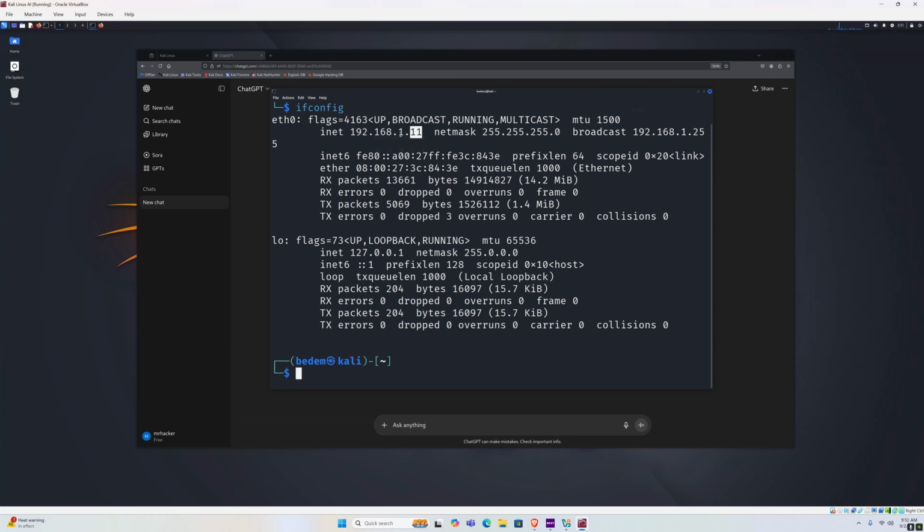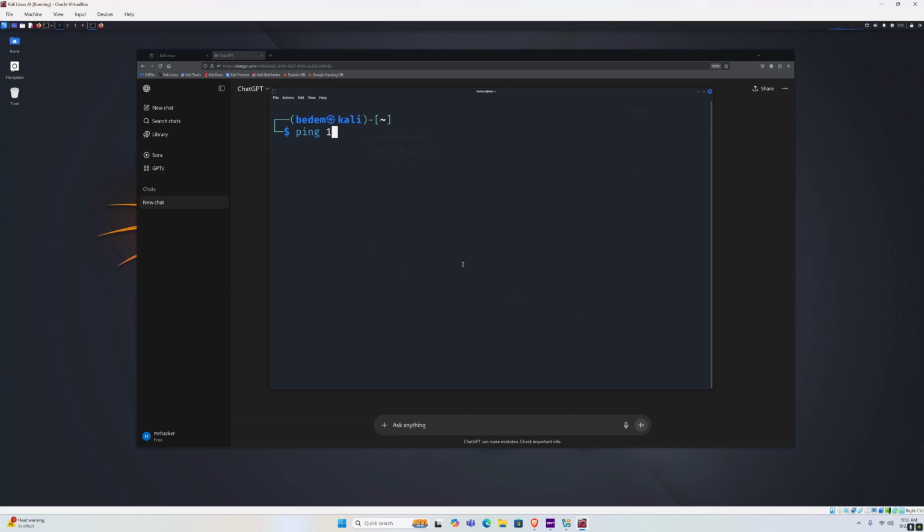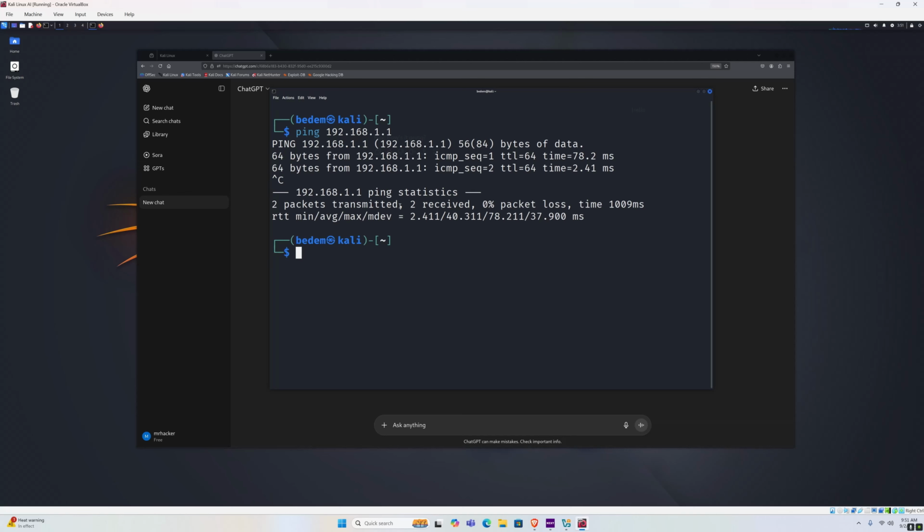Now I will have a local IP address that will belong to my local network. And now I can communicate with the devices that are on my network. So for example, if I try to ping my router, which in my case is this IP address, it will work. It wouldn't work while I was on NAT, alright?